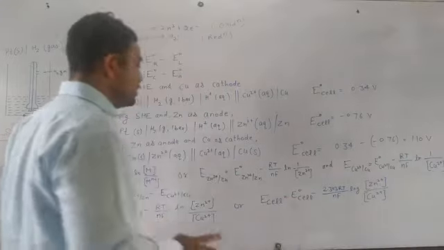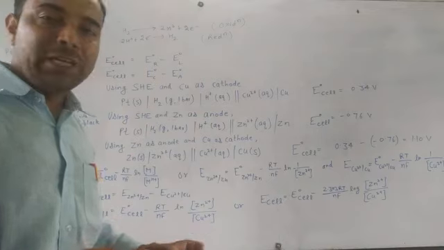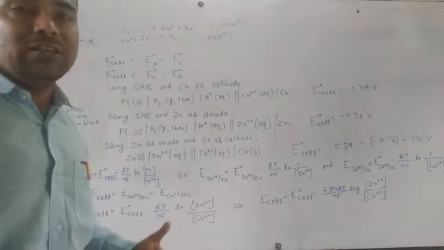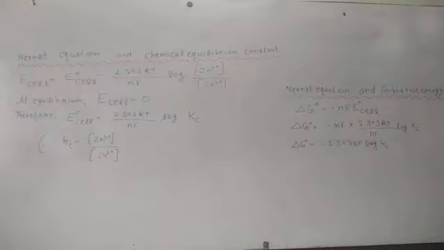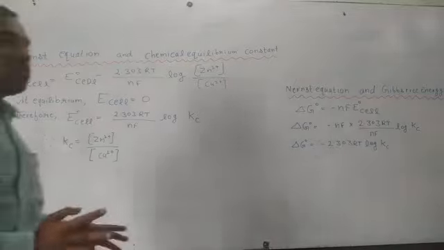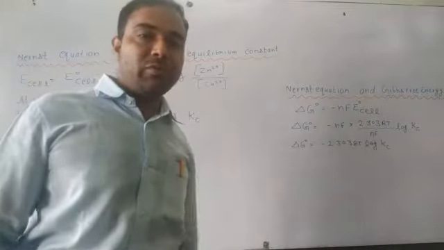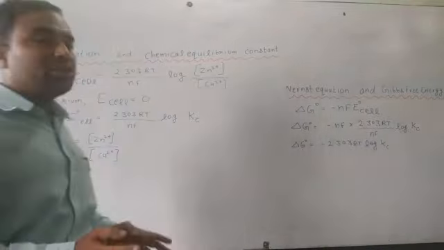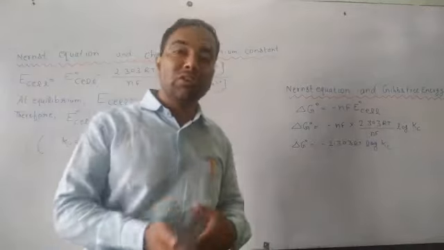Now, what is the relationship of the Nernst equation with the chemical equilibrium constant and Gibbs free energy? Let us talk about that. If we talk about the relationship between the Nernst equation and the chemical equilibrium constant, we know the equilibrium constant Kc comes when any reaction is in equilibrium.